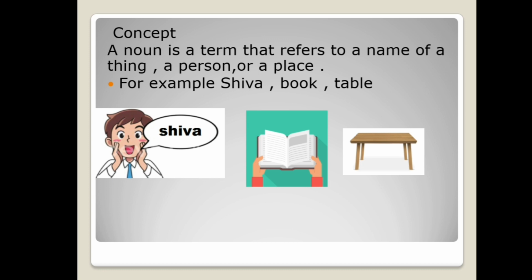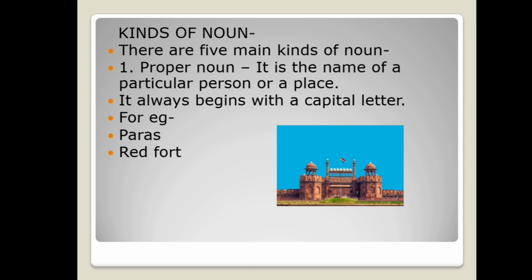Let's get started. A noun is a term that refers to the name of a thing, a person or a place. Or in simple words, we can say that a noun is the name of anything. So these are naming words. For example, Shiva. Shiva is the name of a particular person, or table or book. So these are names of things. There are 5 main kinds of noun.